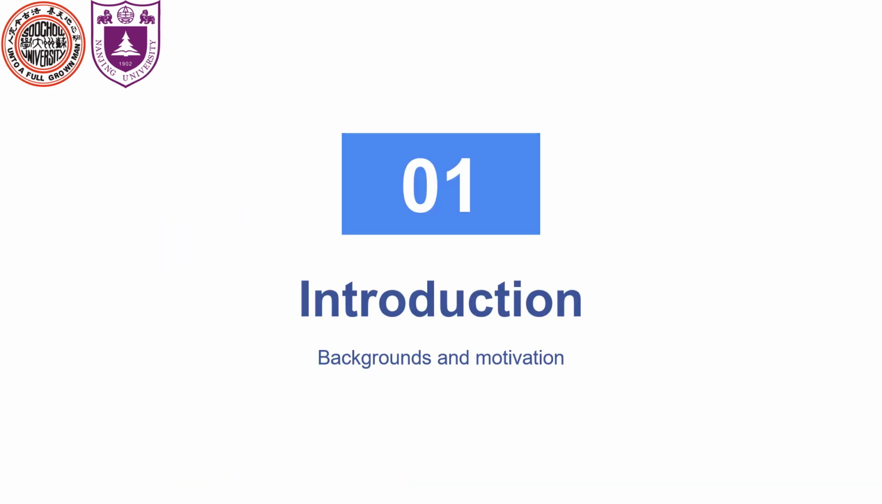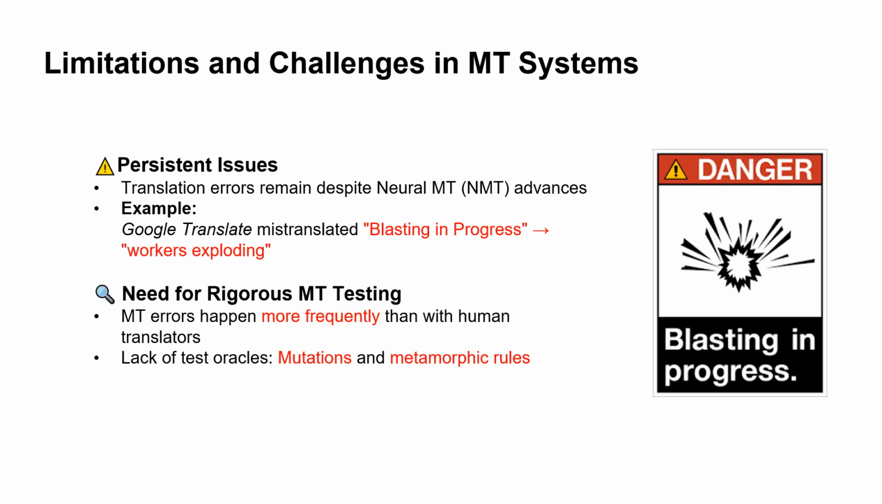Now, we turn our attention to the introduction. In this section, I will provide an overview of the background and motivation that underpin our study. Despite significant advances in neural machine translation, errors remain an inevitable issue. For instance, Google Translate has mistakenly translated "testing in progress" as "workers exploding," which can lead to severe misinterpretations.